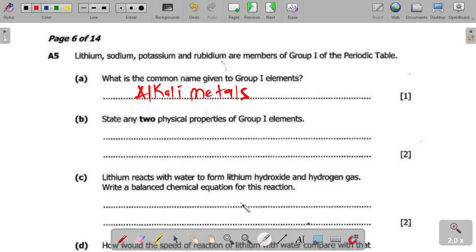Okay. Question 2. State any 2 physical properties of group 1 elements. Only 2, so just give 2. The first one is they are soft and can be easily cut with a knife. These are physical properties. The examiner might ask you to give the chemical properties, so you need to know both. Here we are answering physical properties.